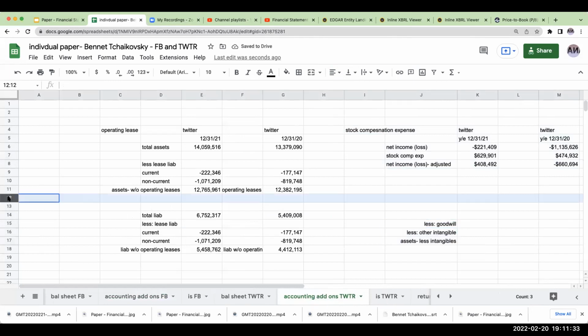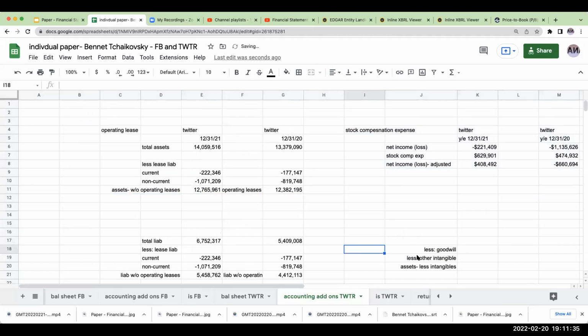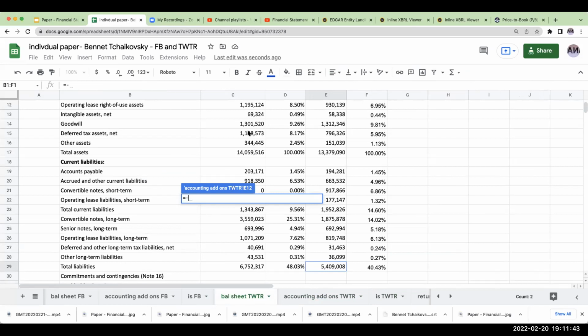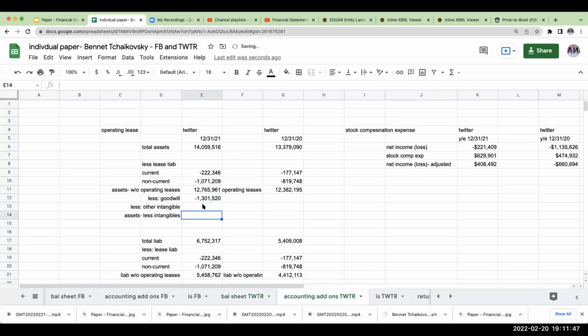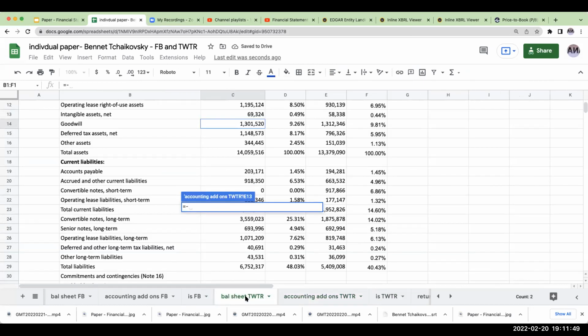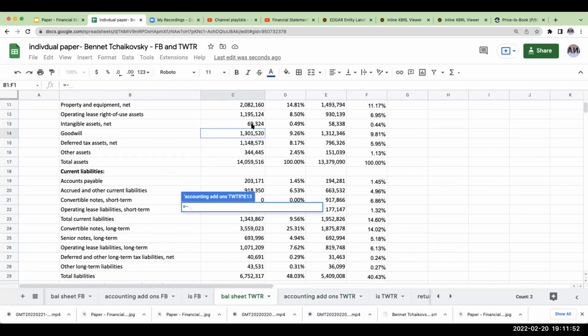And we'll give ourselves a little bit more room. So over here for Twitter, the goodwill that Twitter has is 1.3 billion. Their other intangible assets are 69 million.